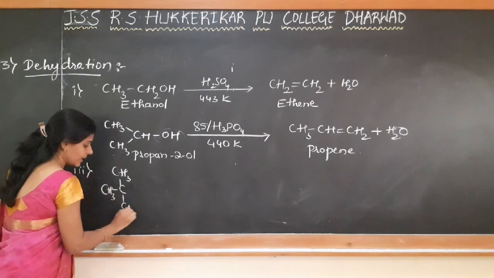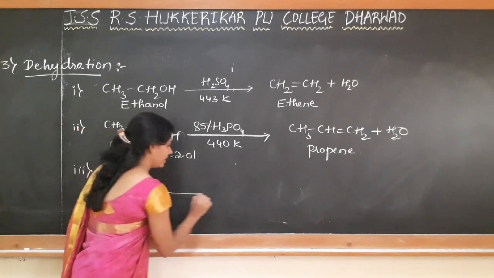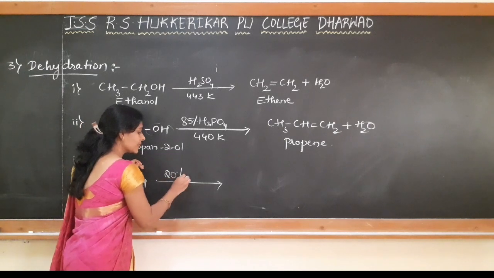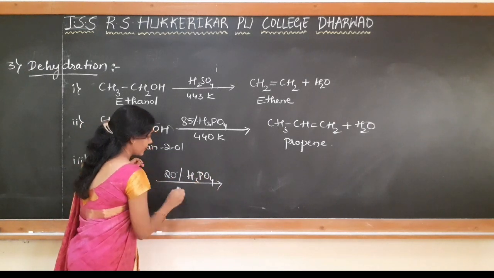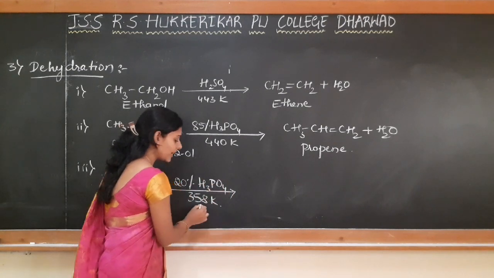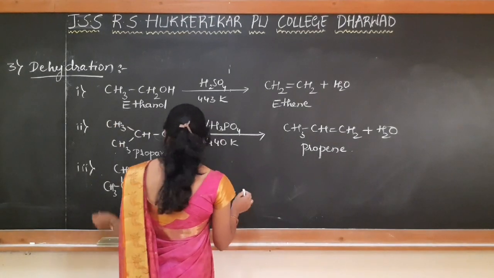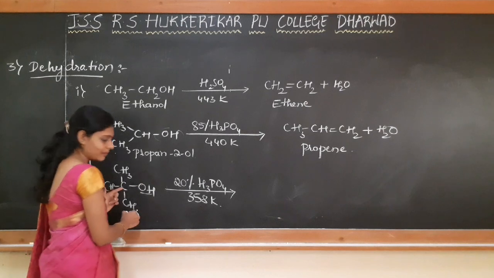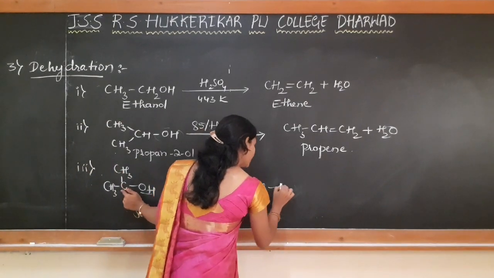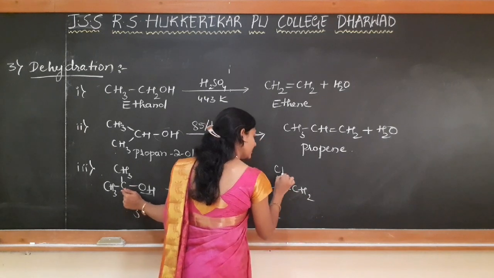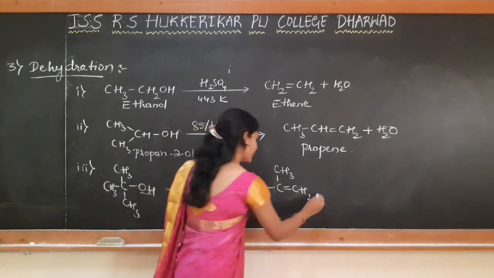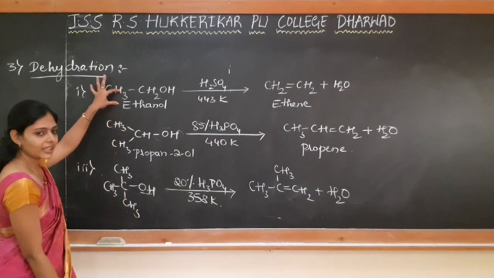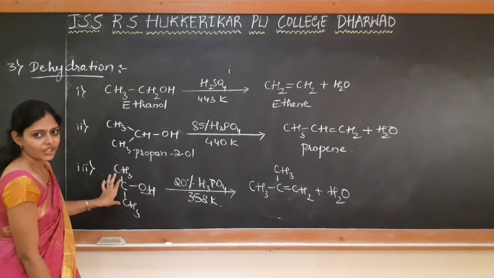The third example is tertiary butyl alcohol. This undergoes dehydration under milder conditions, that is we need just 20% phosphoric acid and 358 Kelvin temperature is enough to carry out the dehydration. So again OH from this carbon and hydrogen from any adjacent carbon we remove. So we get the product 2-methylpropene, and H2O is eliminated. So you can see here primary alcohol, secondary alcohol and tertiary alcohol.